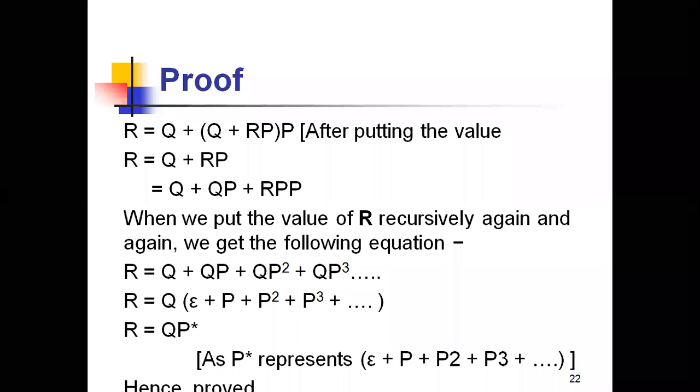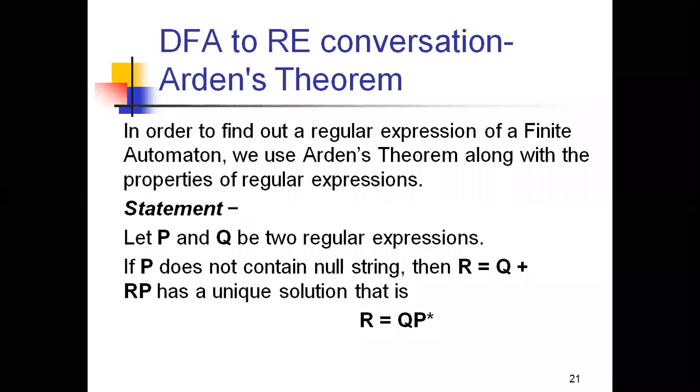Now see how to do the proof of this Arden's theorem. First, equation number 1 is R is equal to Q plus RP. If P does not contain the null string, then you take the equation R is equal to Q plus RP. This is the equation that we are taking now.